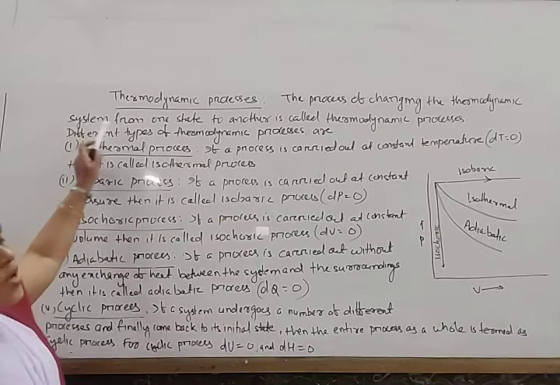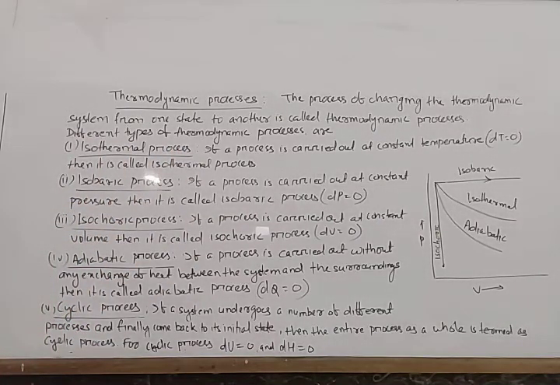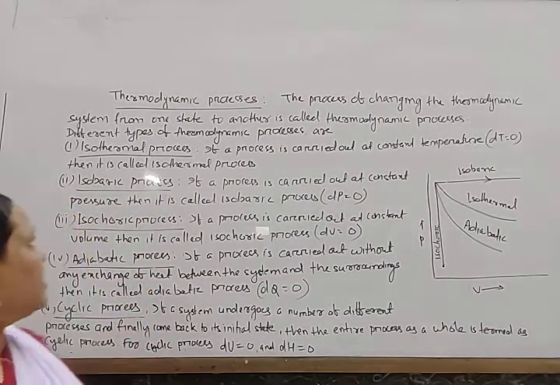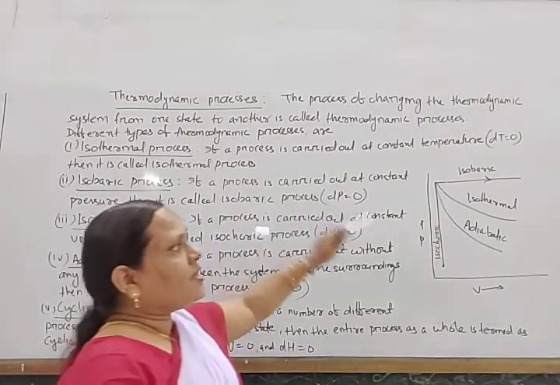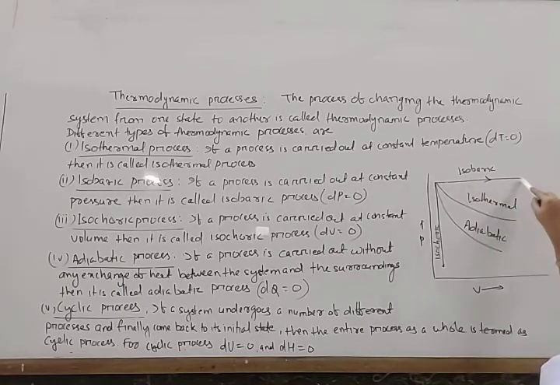So next come to thermodynamic processes. The processes of changing the thermodynamic system from one state to another are called thermodynamic processes. Different types of thermodynamic processes are there. Isothermal process: if a process is carried out at constant temperature, dT equal to 0, then it is called an isothermal process. Isobaric process: if the pressure is constant, whatever the volume may be, it is known as an isobaric process.